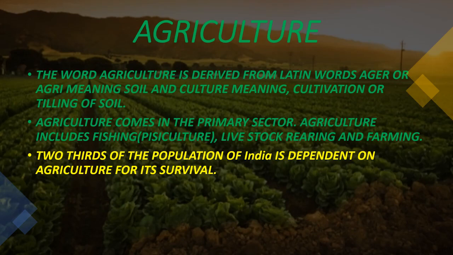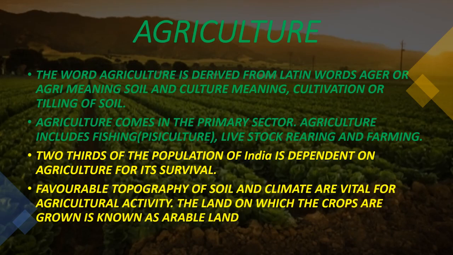Moreover, India is also a country that exports spices, herbs, tea, coffee, etc. to different countries. Favorable topography of soil and climate are vital for agricultural activity. The land on which the crops are grown is known as arable land. Favorable topography of soil and climate are indeed vital for agricultural activities.